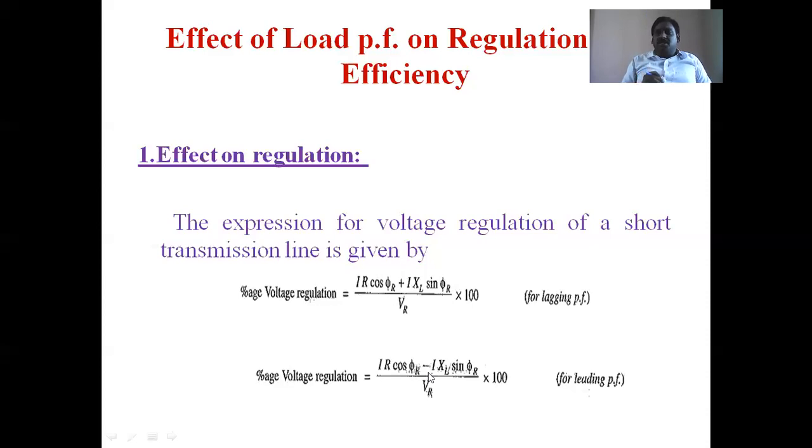When the drop is less, Vr is an appreciable value. But due to lagging power factor, the drop is more, and that's why Vr is very low. To avoid this problem, you can use leading power factor equipment connected at the receiving end side of the transmission. Anyway, lagging power factor operation creates more voltage drop, so Vr is much less than the sending end voltage.